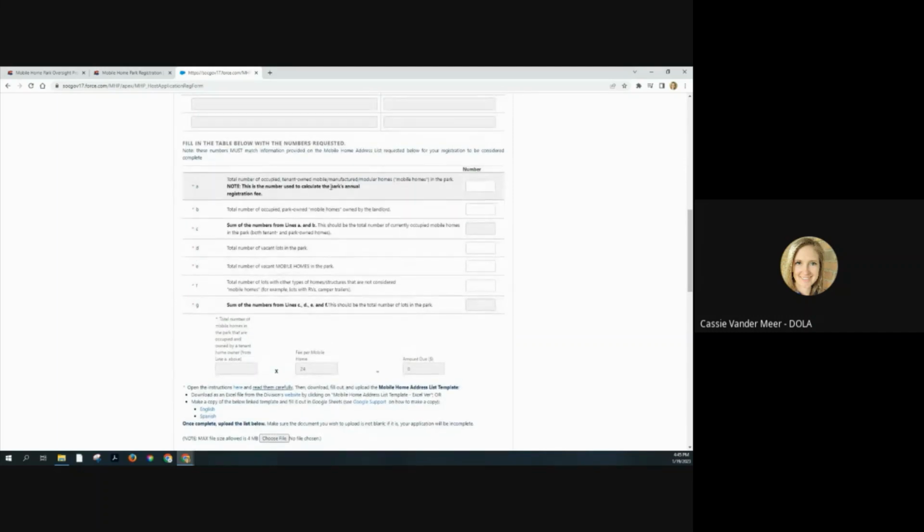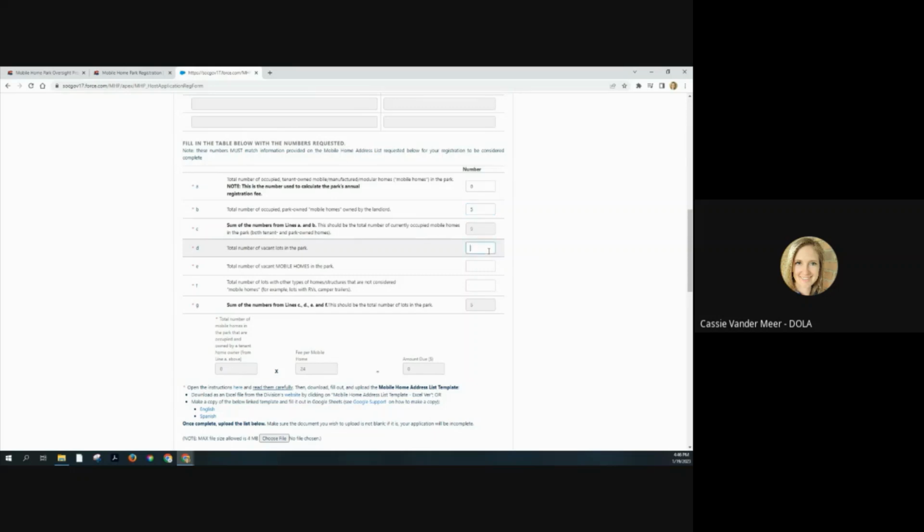But in the meantime, in this section, you put in your various number of types of mobile homes and lots. As an example, since this tends to confuse folks a lot, I'm actually going to say there are 0 park or tenant-owned mobile homes. I'm going to do this because even if your park has 0 tenant-owned mobile homes, but you have 5 or more otherwise occupied mobile homes, if you own them, so in this instance, if it is just right on 5 park-owned mobile homes, you do still need to register with the program. You just simply won't owe a registration fee.